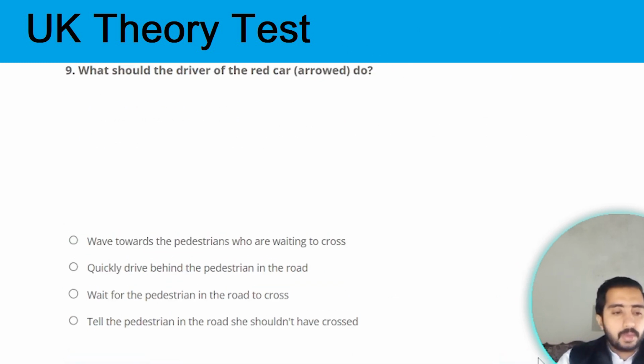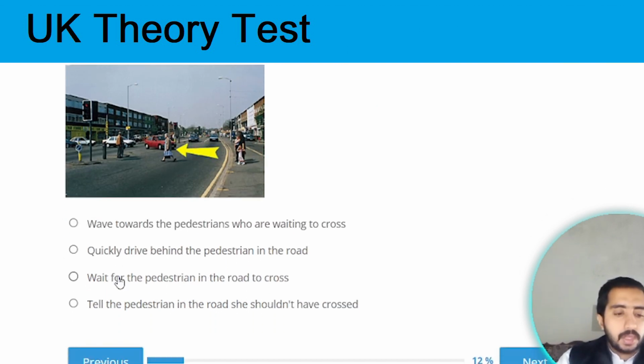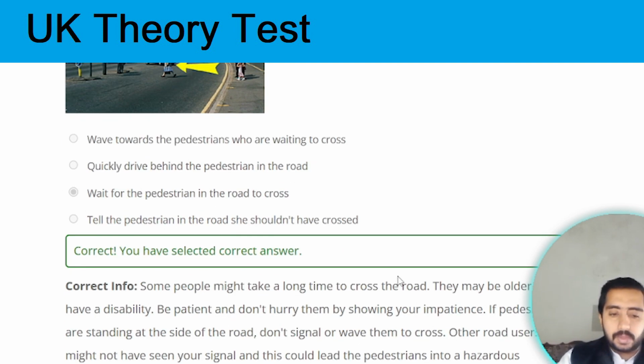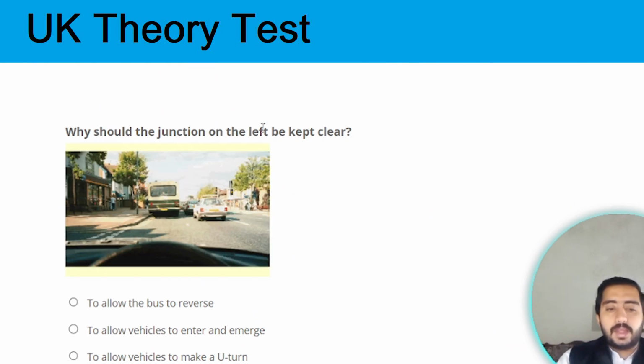Next one. Question number 9. What should the driver of the red car do? The image of this question also represents that the red car is coming here, and what the driver of this car should do. In this case, the correct answer is wait for the pedestrians in the road to cross. Option C. Next one. Why should the junction on the left be kept clear? The correct answer is option B, to allow vehicles to enter and emerge.